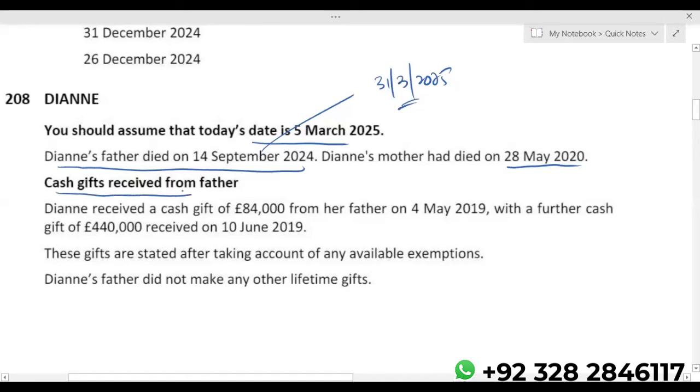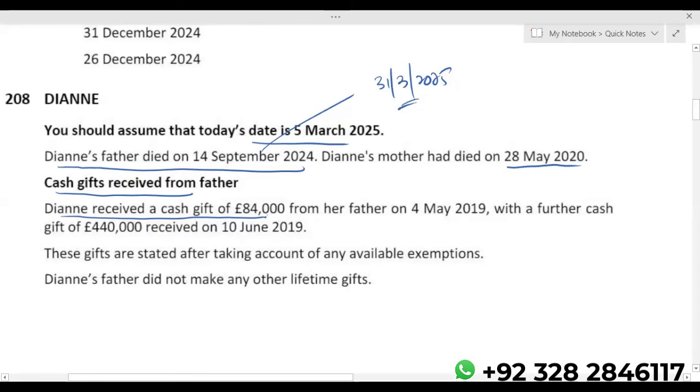Cash gifts received from father. Diane received a cash gift of 84,000, and don't forget one thing: cash given by a donor to a donee is exempt under CGT, capital gains tax. But right now the question is on IHT. Under IHT, it is a potentially exempt transfer when one individual gives a gift to another individual. But under capital gains tax, when a father has given cash to a daughter or son, it is an exempt asset.